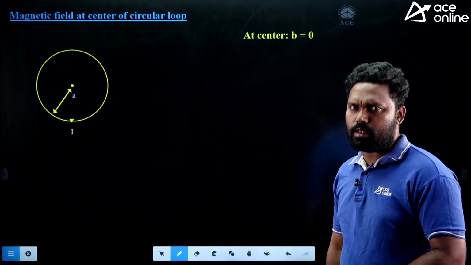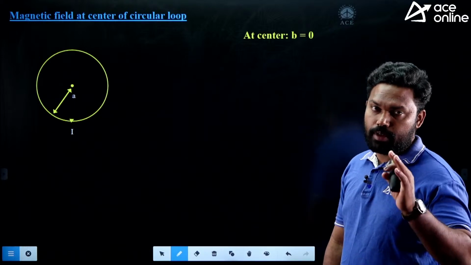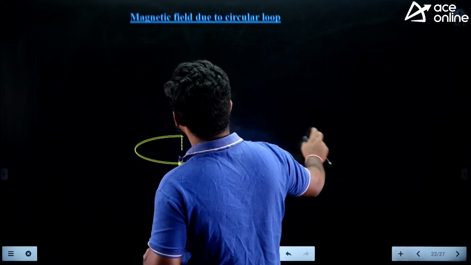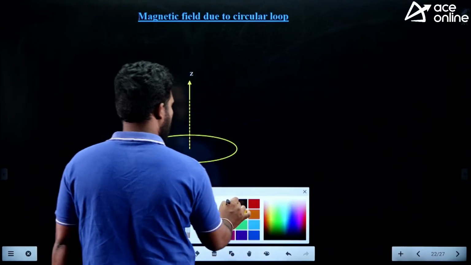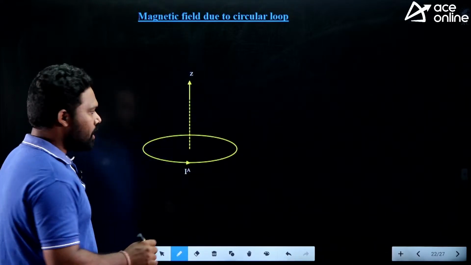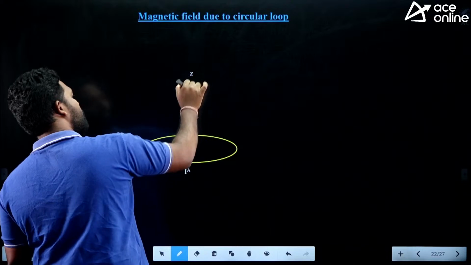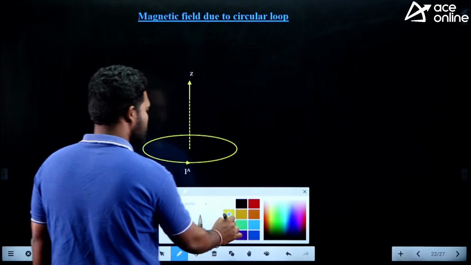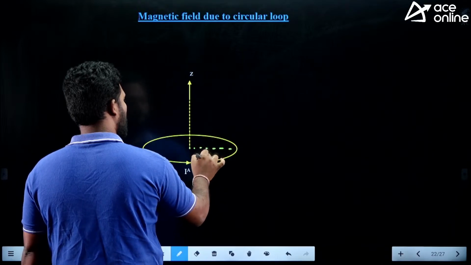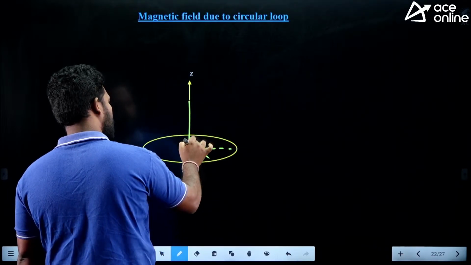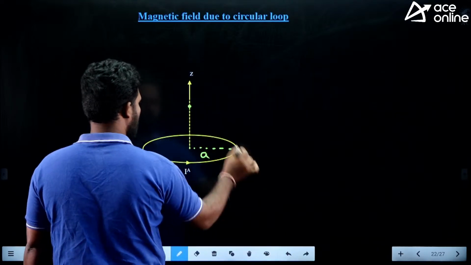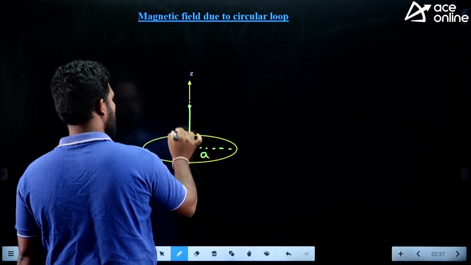Questions have been seen on this a number of times, and that too with fixed numericals. We'll come to that point. So let us try to understand this one. There is a circular loop. Current is flowing in the circular loop. How much current? I amperes. I want to find out the magnetic field away from the center, at a distance of B. Let us say the loop has a radius A. I want to find the magnetic field at a distance of B.